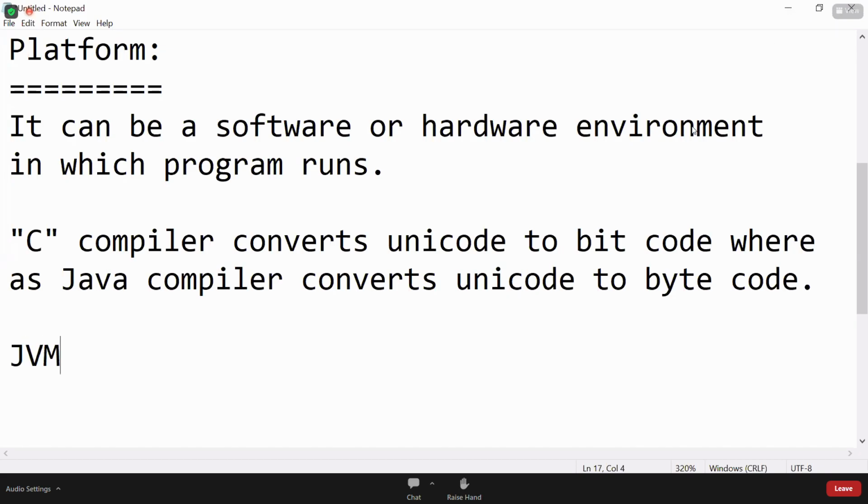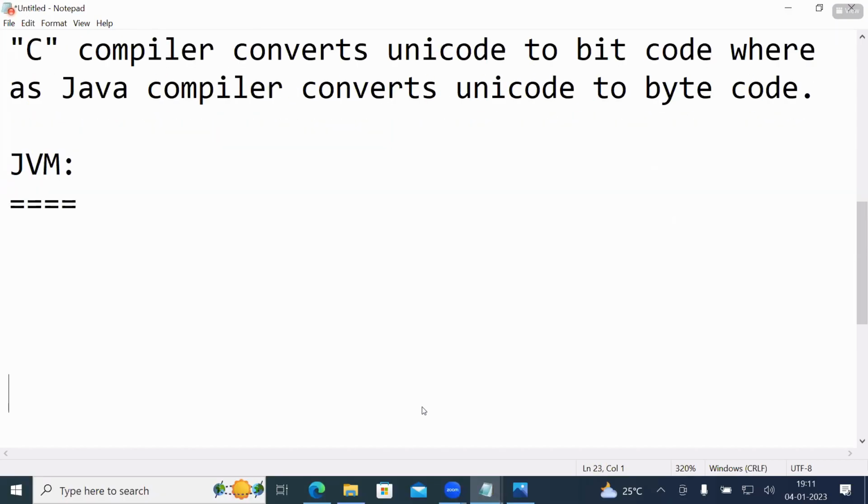Next, JVM. Online students, at the end of the session, I'll clarify your doubts. JVM stands for Java Virtual Machine.